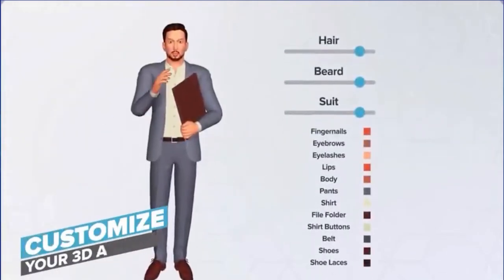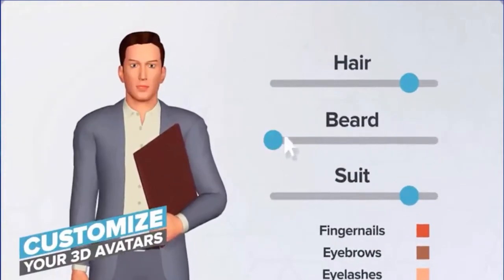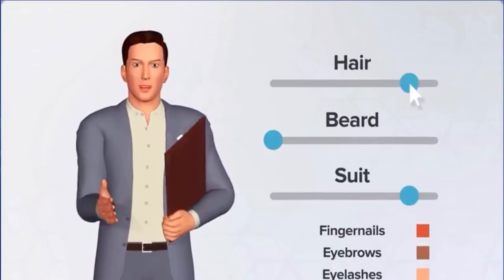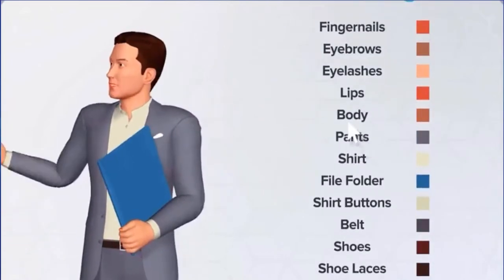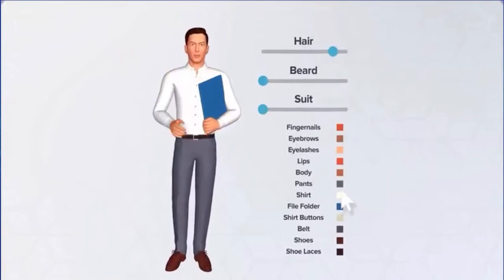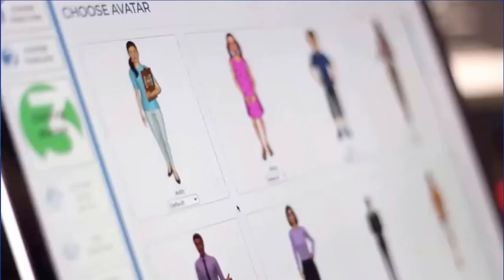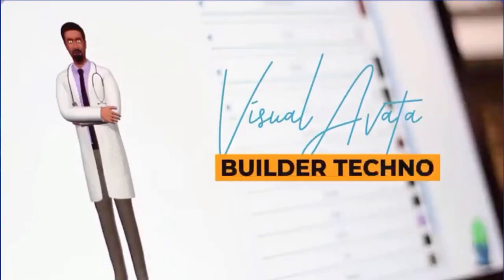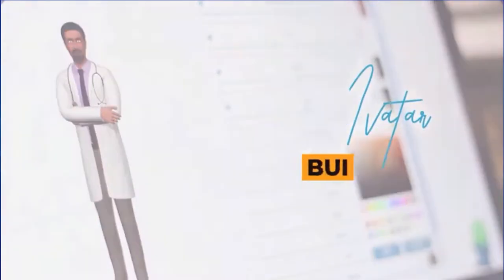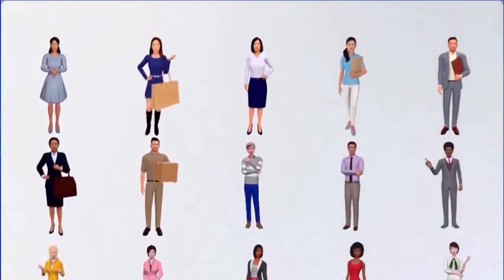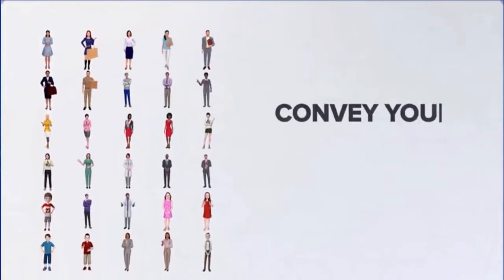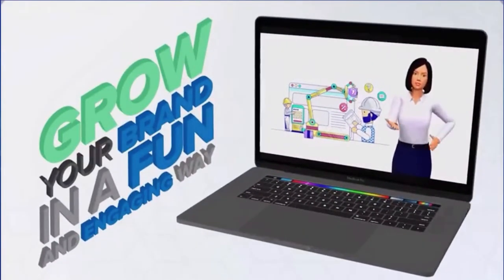For the first time ever, you can now customize and design your own virtual talking 3D avatars within seconds and wow your audiences like never before. Select from our wide variety of 3D avatars built into the app and customize everything from head to toe using the revolutionary first-of-its-kind visual avatar builder technology. Custom make your own 3D avatar for any marketing goal to convey your message to the masses and grow your brand in a fun and engaging way.